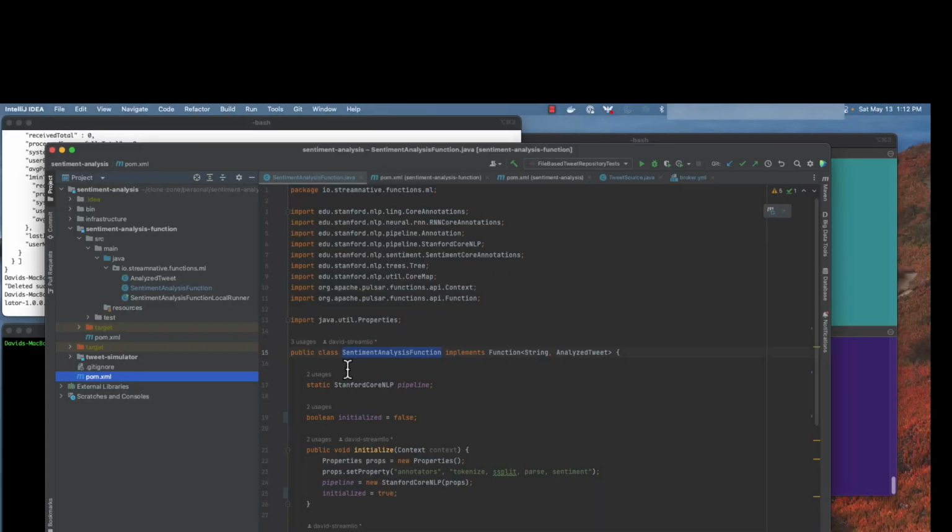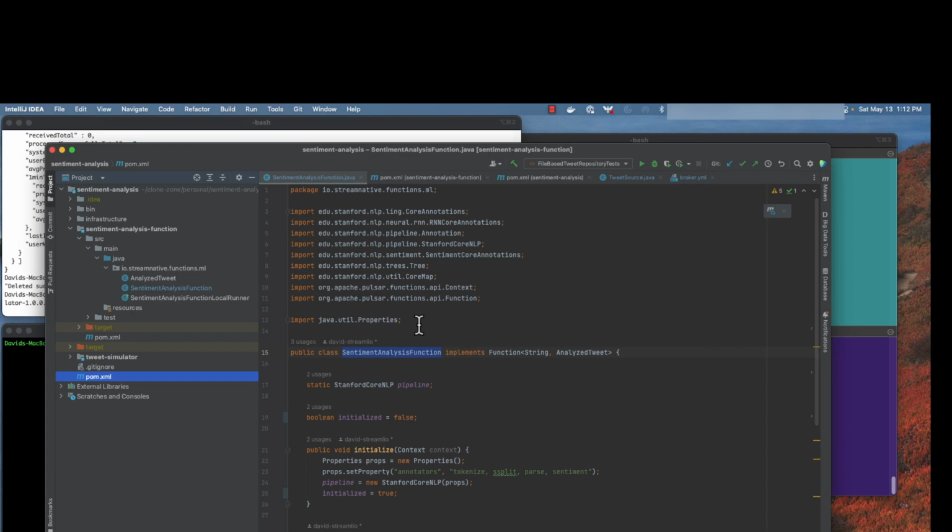So let's explore the code from the repository. There are two Maven modules within this repo, the first being one called Sentiment Analysis Function. This represents a Java-based microservice that will be using the machine learning model to perform a sentiment analysis on raw tweet data.